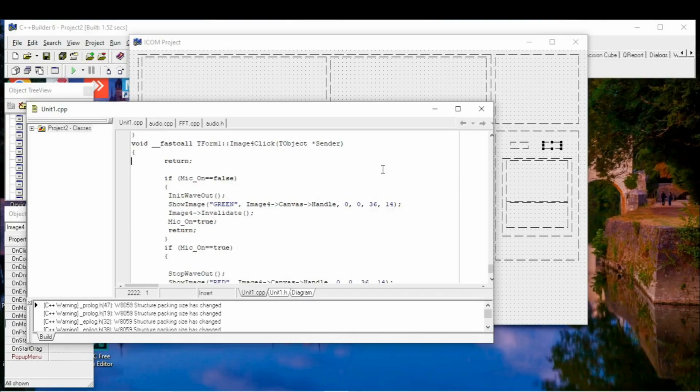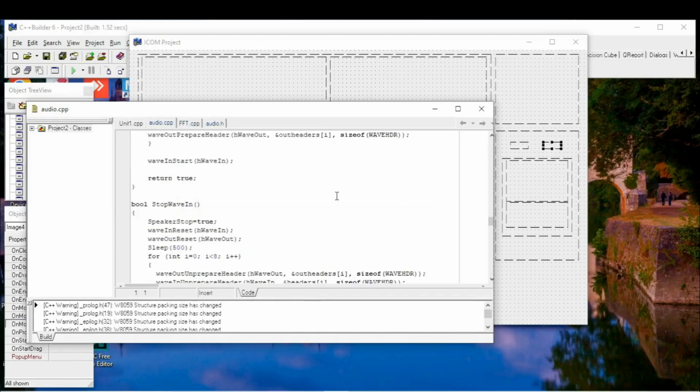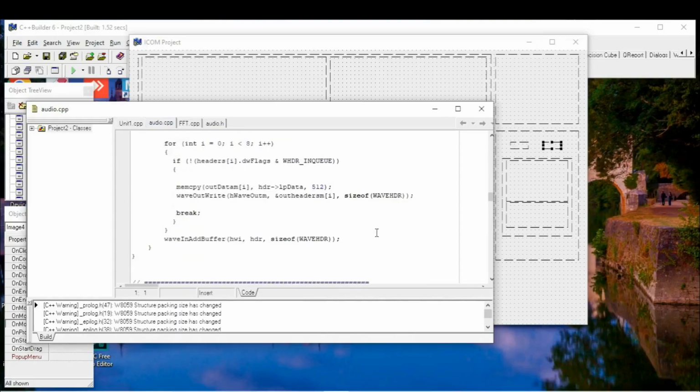To start using audio in sound settings, you need to set as default microphone your ICOM sound card or any other card you're going to put the microphone, and default output, default speaker, is your computer sound card.